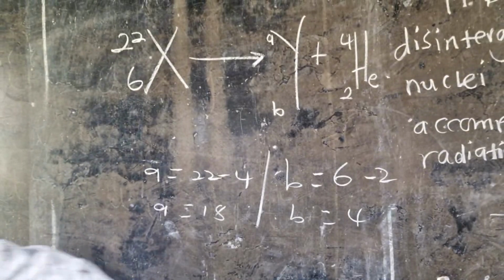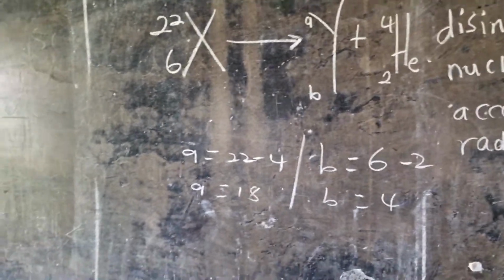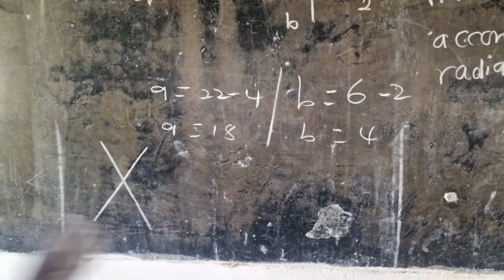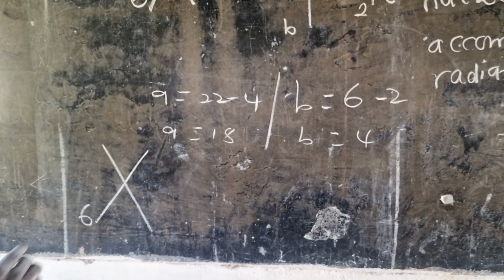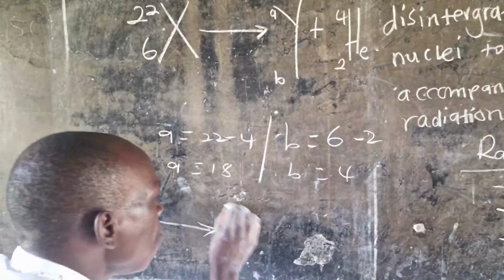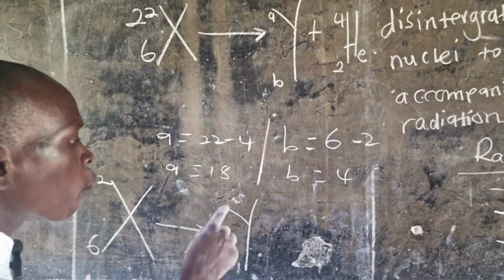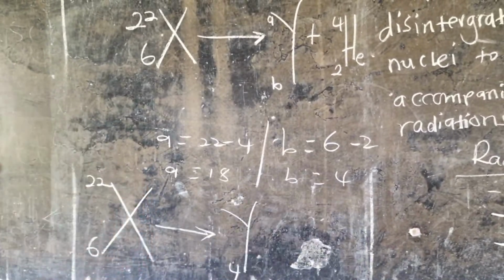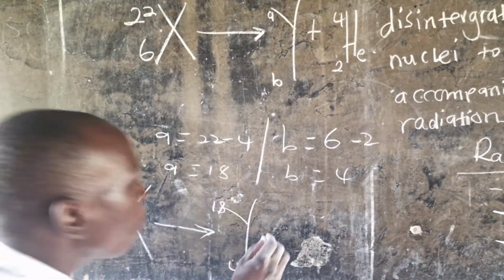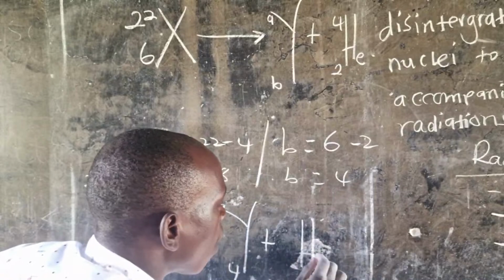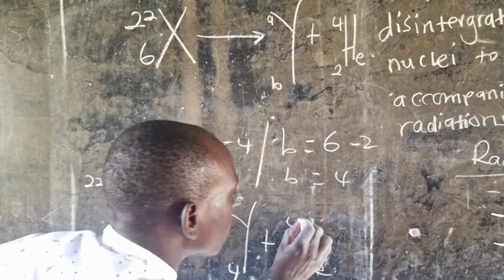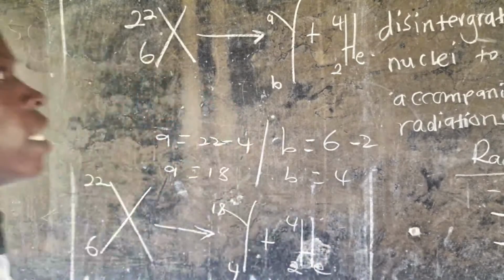That means when I rewrite my equation of decay, I'll have X, which had atomic number 6 and mass number 22, undergoing decay to become a stable nuclide Y with atomic number 4 and mass number 18, plus an alpha particle, which is a helium atom of atomic number 2 and mass number 4.